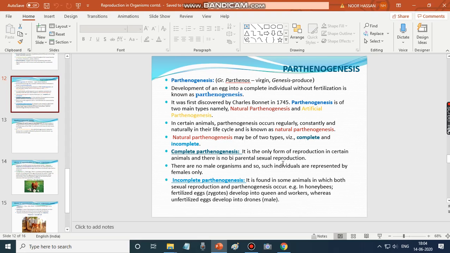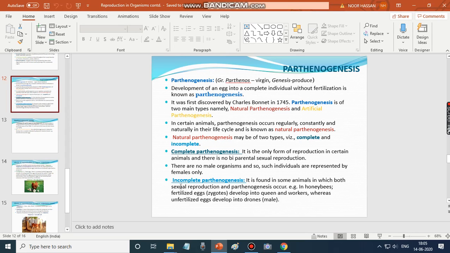In complete parthenogenesis, it is the only form of reproduction in certain animals, and there is no biparental or sexual reproduction. There are no male organisms, and so such individuals are represented by females only.